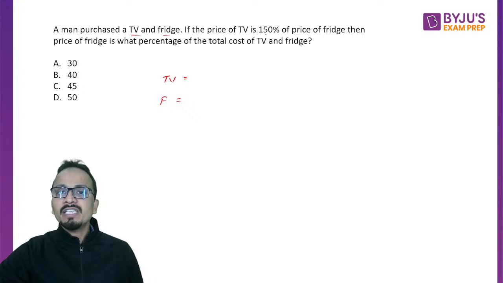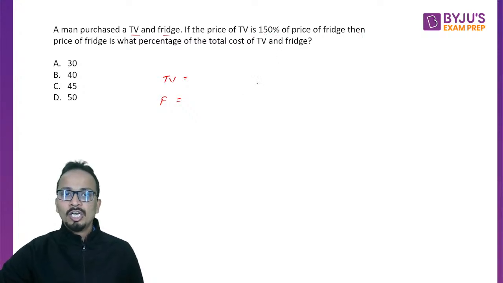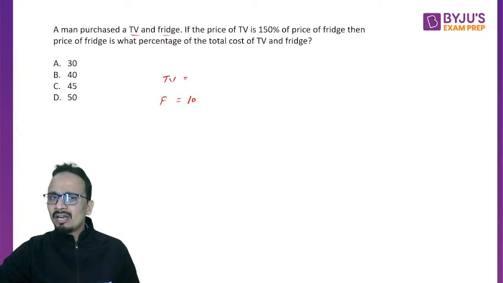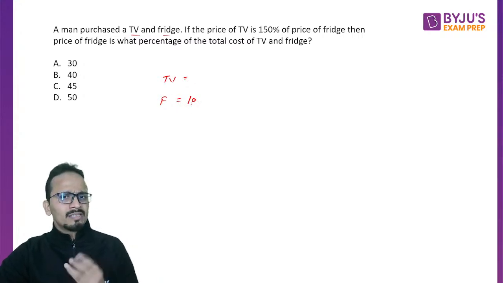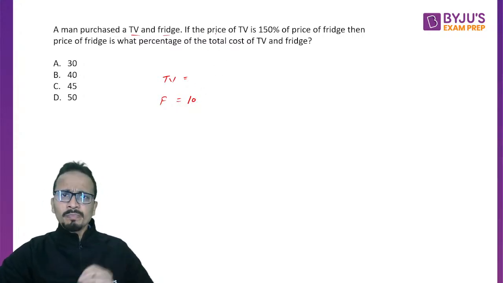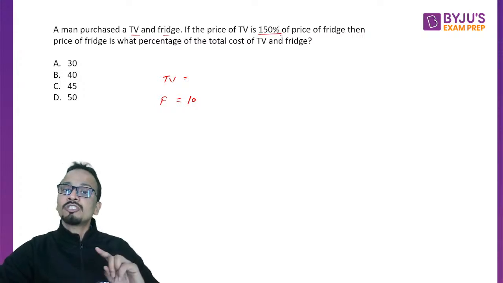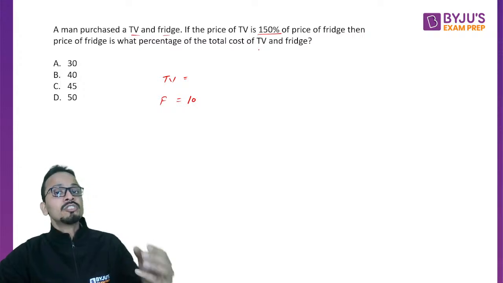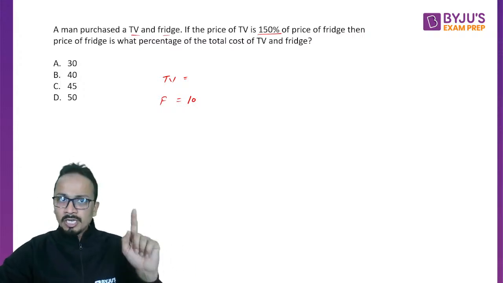The price of TV is 150% of the price of fridge. If I assume the price of fridge as 10, then the price of TV is 150% of that, not 150% more than the price of fridge, so be careful.